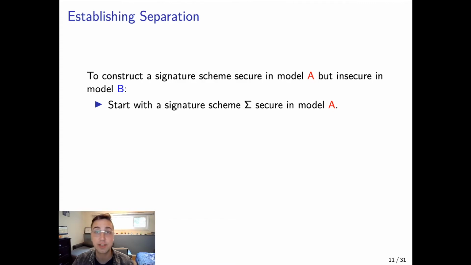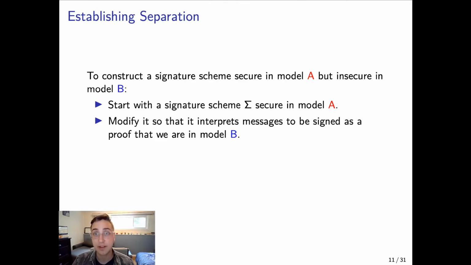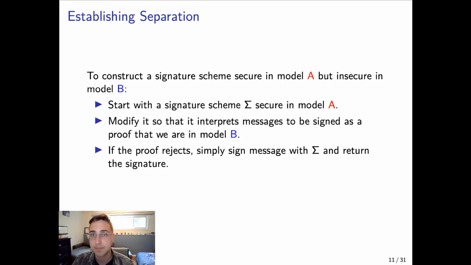So we're constructing a signature scheme secure in one model but insecure in another, and this is generally done by starting with a signature scheme sigma that is totally secure in model A, and modifying it so that it interprets all incoming messages to be signed as a proof that we are in model B. And if the proof rejects, then you simply sign the message normally with sigma and return the signature. However, if the proof accepts, so the incoming message is a proof that you are in model B, then you return the secret key.